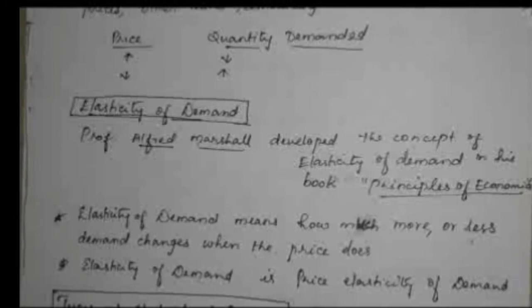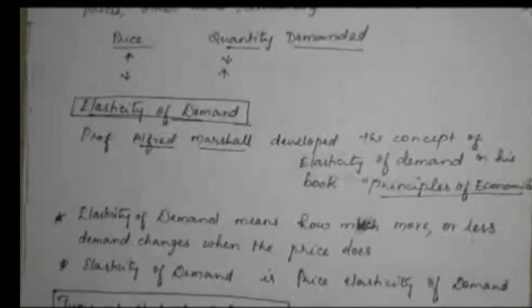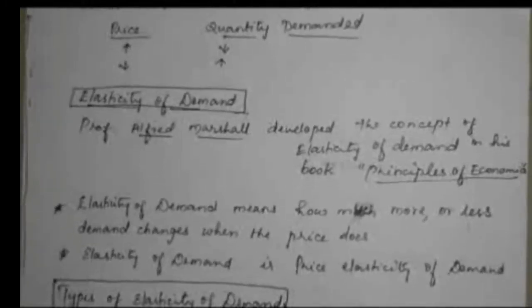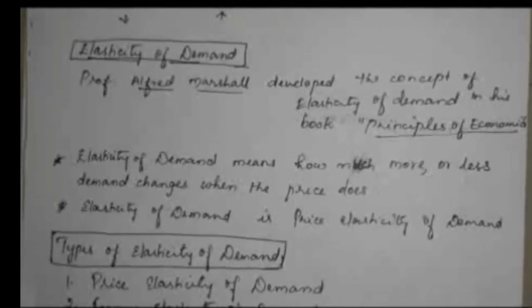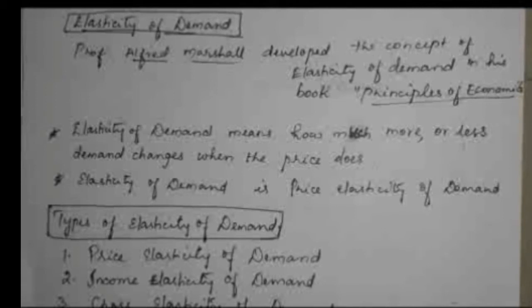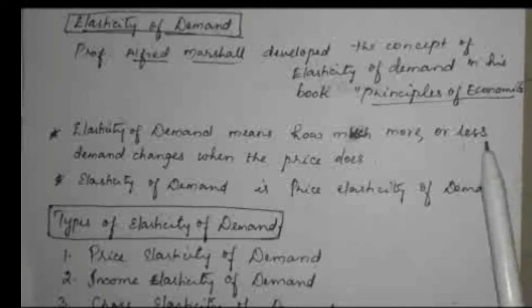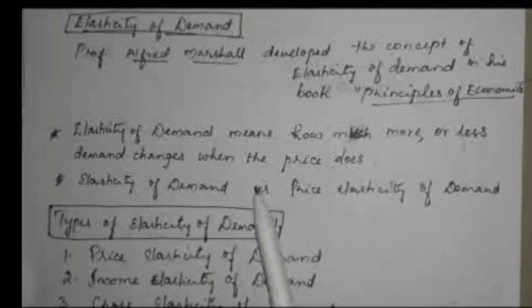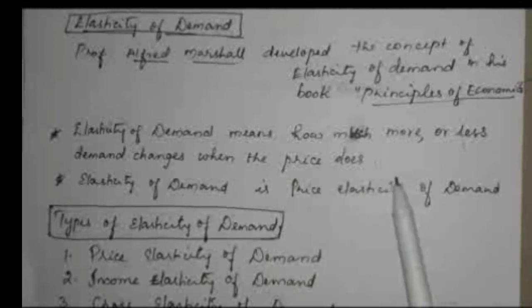What does it mean? Elasticity means it's like flexibility. Professor Alfred Marshall introduced this concept in his Principles of Economics. So what does it mean? Elasticity of demand means how much more or less demand changes when the price does.